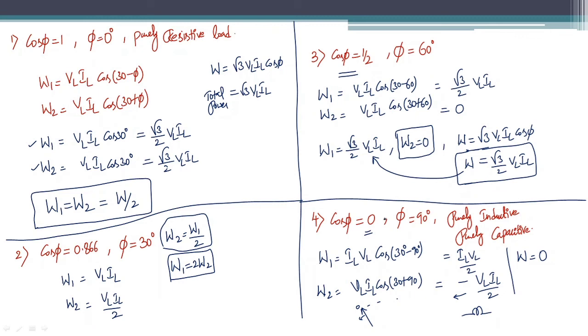So this is about the four situations. If you want, you can make a tabular column of the relations between the powers of the wattmeters. Otherwise there is no need. If you understand the concept, then no need to remember the tabular column or these four conditions or cases. You need to understand the concept, right? So this is about the 2 wattmeter method of measuring the real power in case of 3-phase circuits.